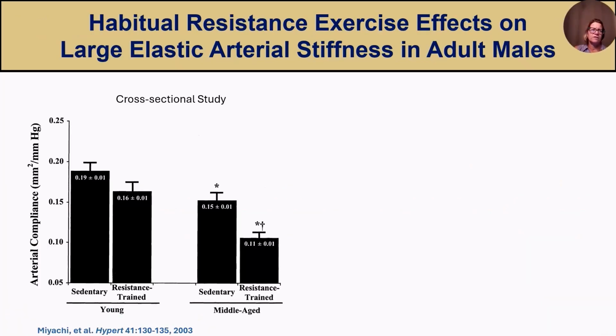We also investigated the effects of regular resistance exercise on large elastic artery stiffness in healthy adult males. These studies were led by Dr. Moto Miyachi, who was doing a visiting professorship at the time. In a cross-sectional study, arterial compliance was measured in groups of sedentary and resistance-trained young and middle-aged adults. Overall, middle-aged adults had reduced arterial compliance. However, the middle-aged adults who participated in regular resistance training activities had the worst arterial compliance.